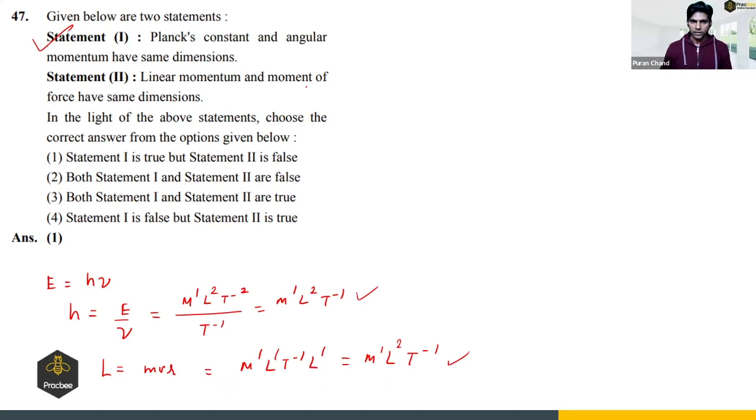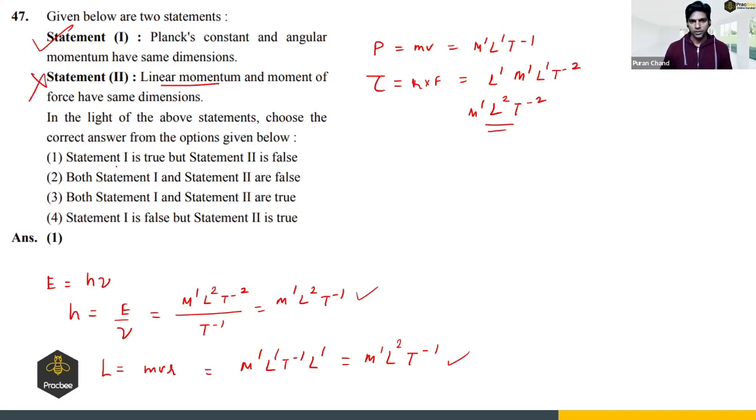Statement 2: linear momentum and the moment of force have same dimension. Linear momentum is m times v, so its dimension will be M to power 1, L to power 1, T to power minus 1. And moment of a force is torque, which is r cross F, so it is L to power 1, M to power 1, L to power 1, T to power minus 2. So it is M to power 1, L to power 2, T to power minus 2. So statement 2 is incorrect because the dimension of linear momentum and torque is not the same. So statement 1 is true and statement 2 is incorrect, and this is the answer of this question.